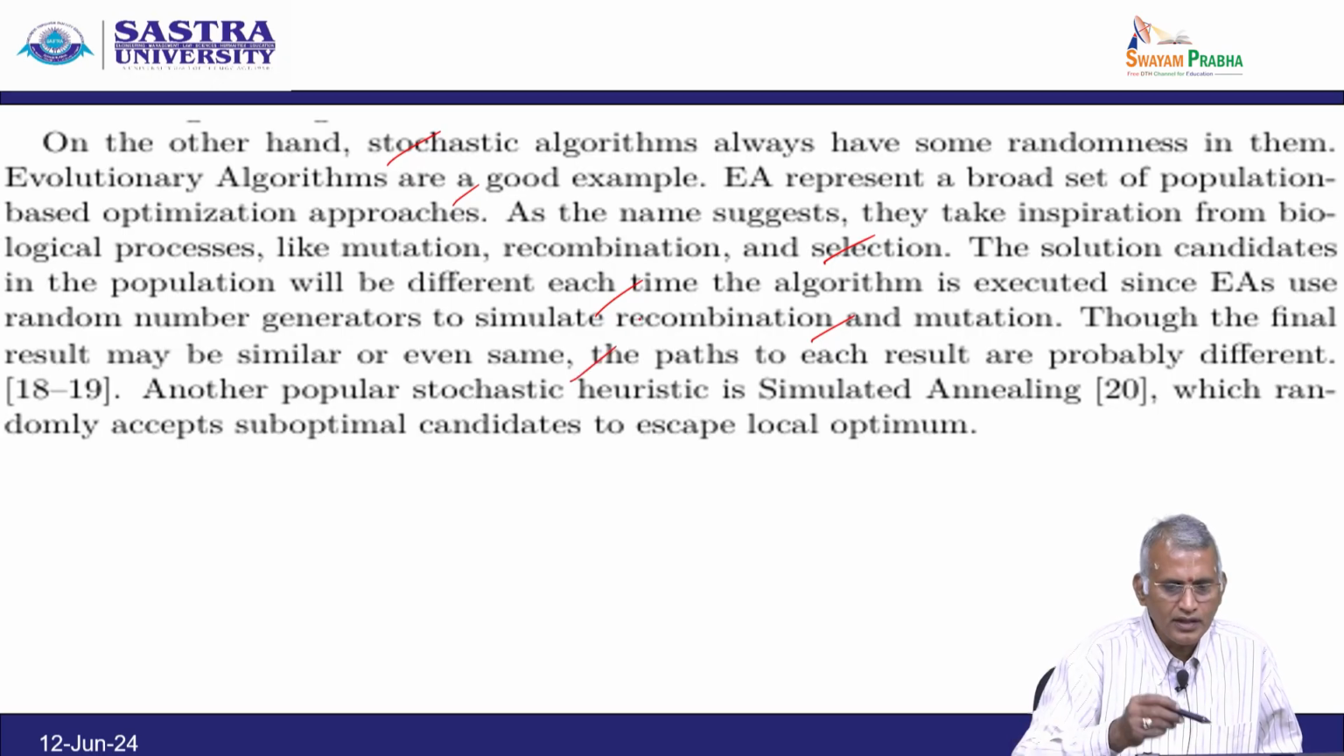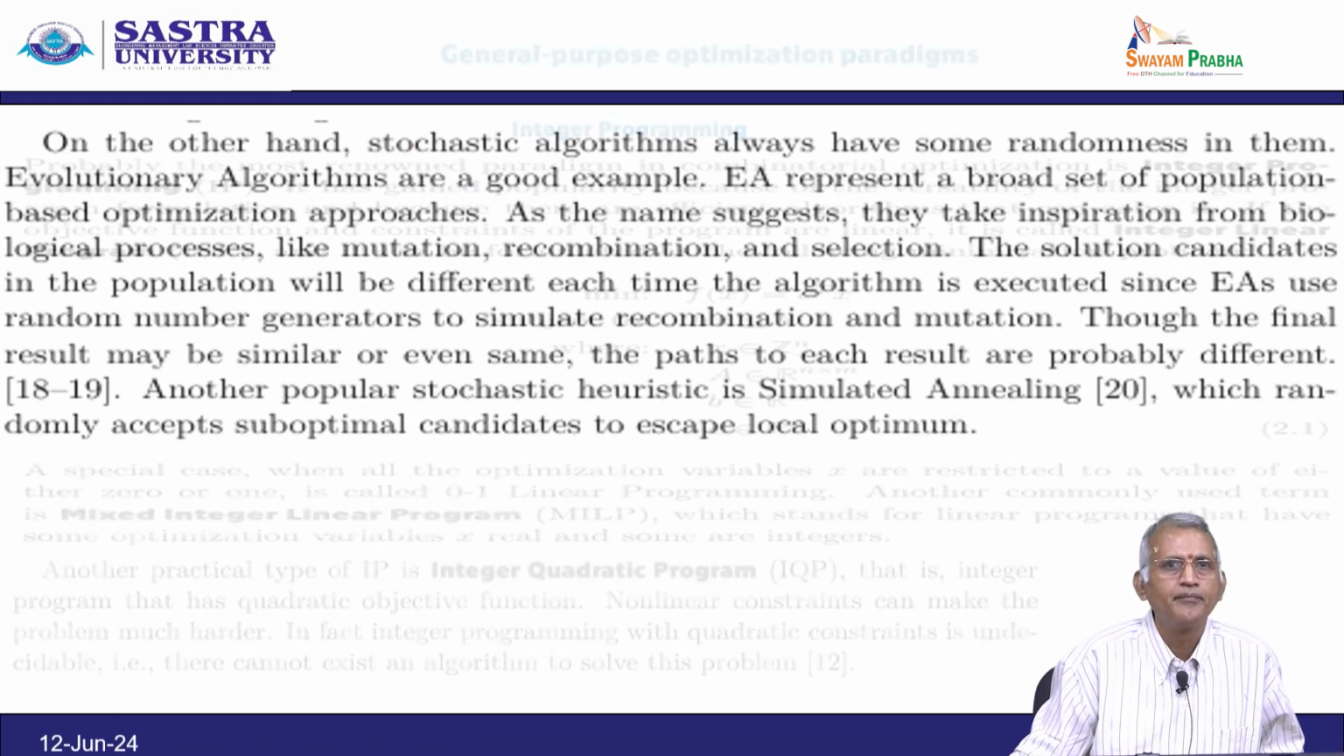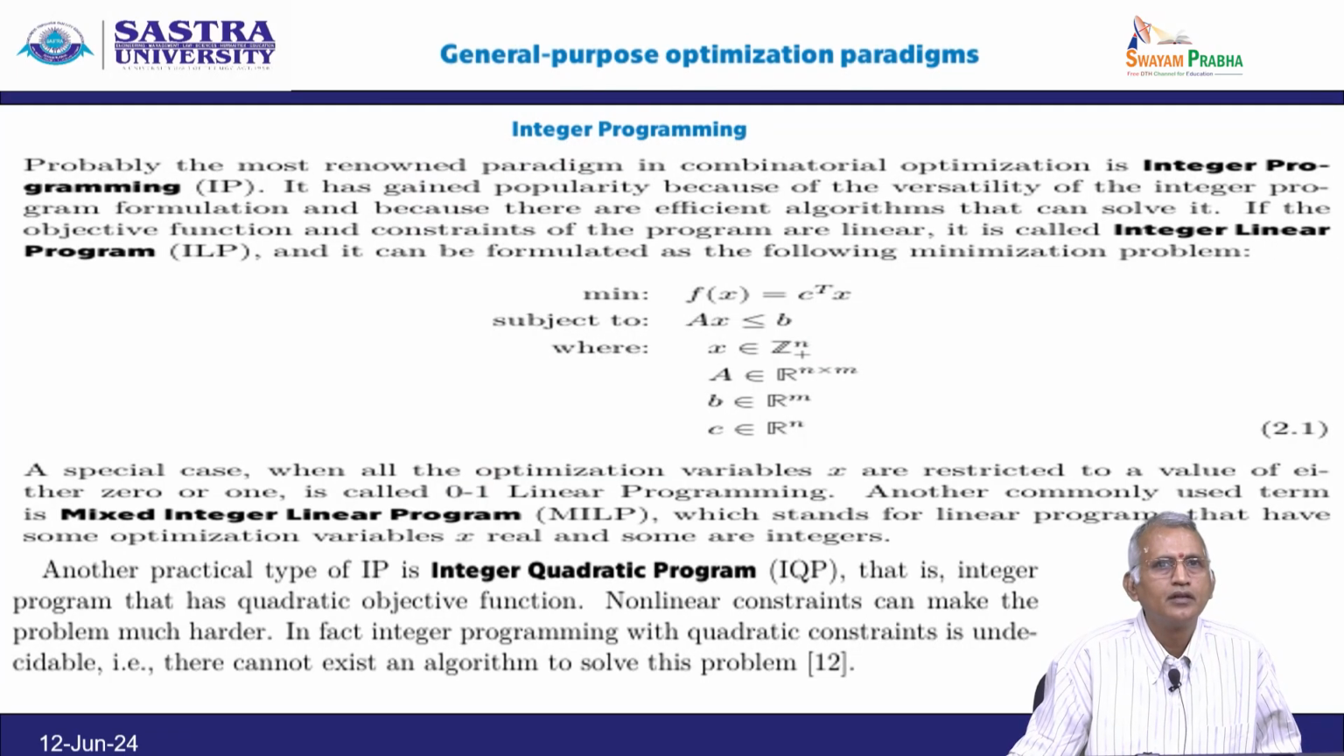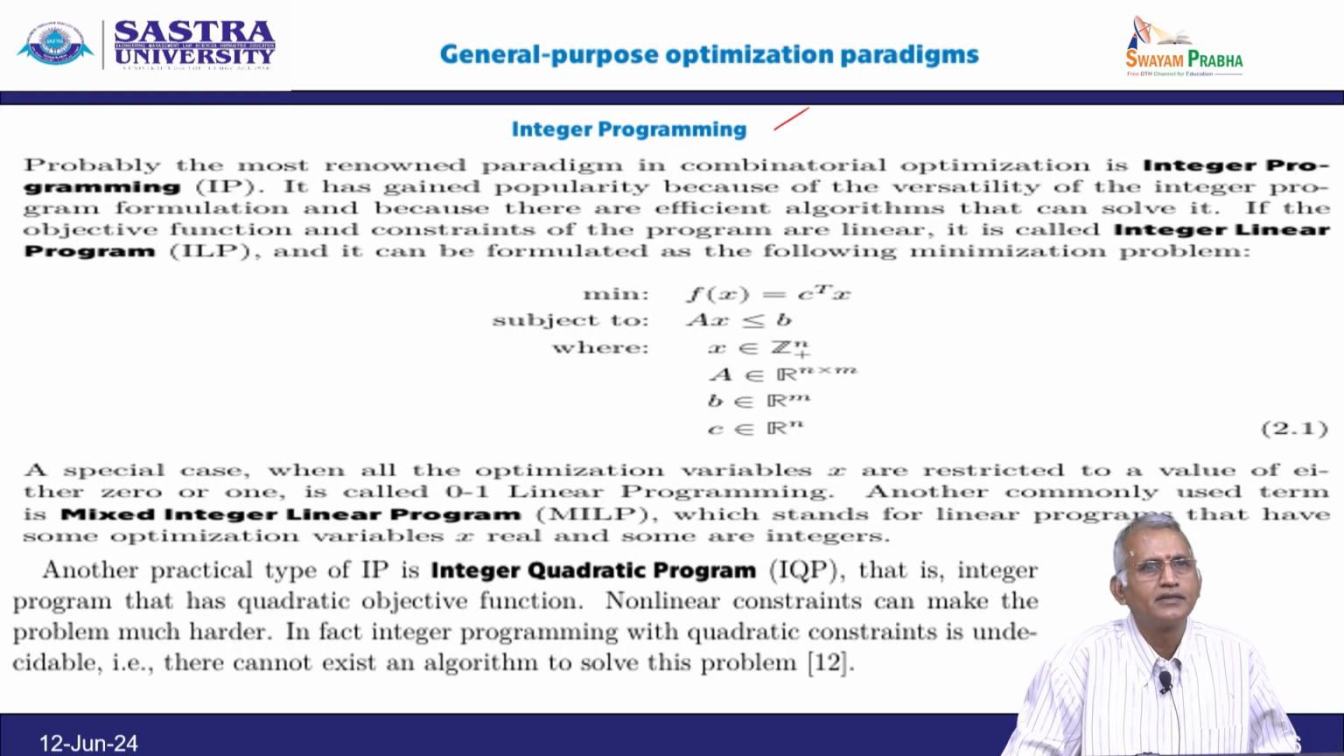Another popular stochastic heuristic is simulated annealing, which randomly accepts suboptimal candidates to escape local optima. Now, we have general purpose optimization paradigms. So, start with integer programming. Hope all of you know about it; recollect what all the things related to optimization paradigms are.